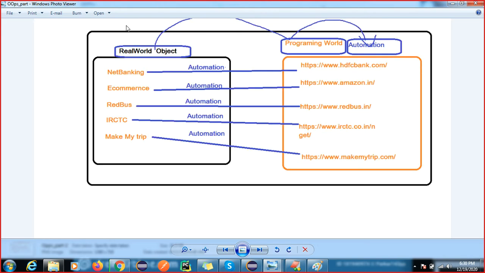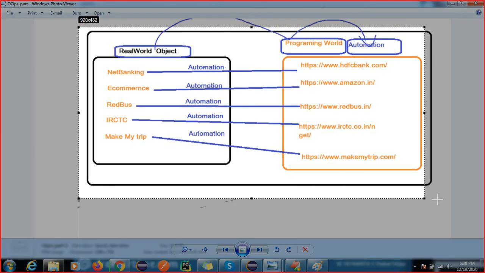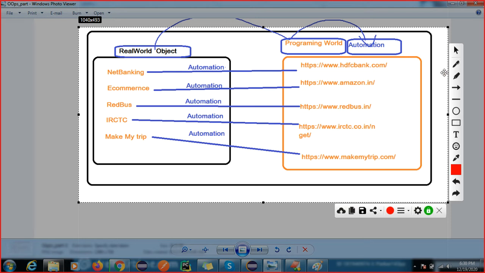The job of the class keyword is to convert all the real world objects into the programming world. You can see here we have net banking, like HDFC or any net banking application, or e-commerce applications, IRCTC, Make My Trip. These are all real world objects.